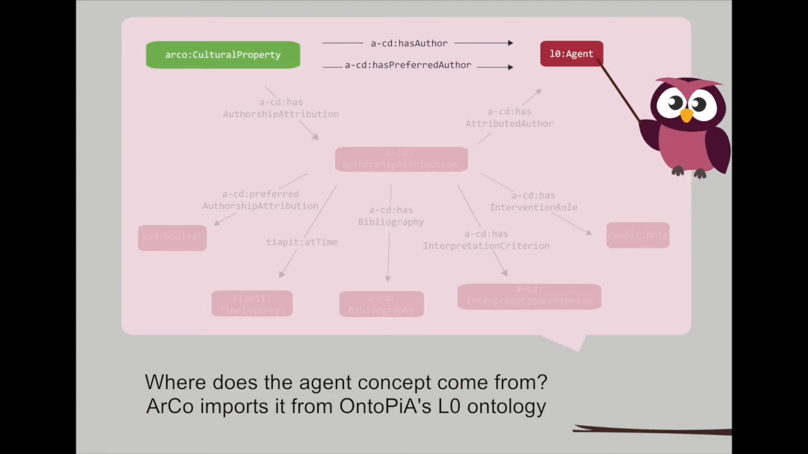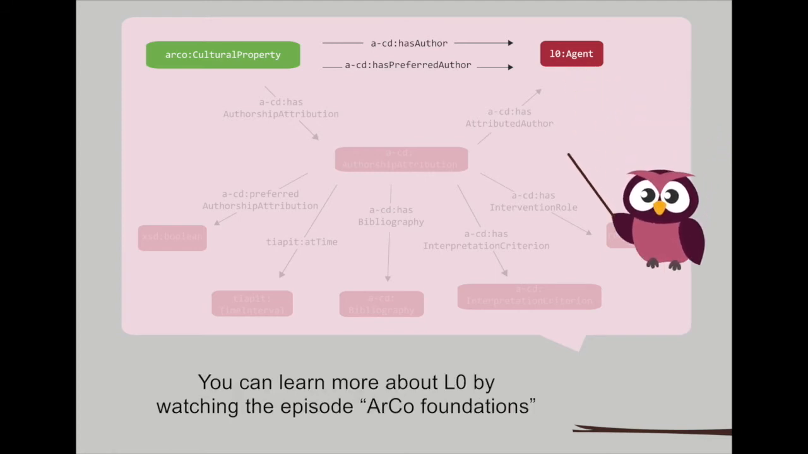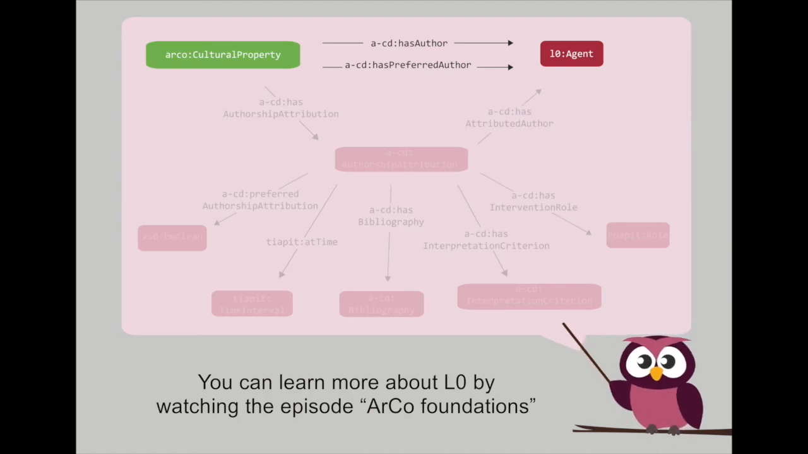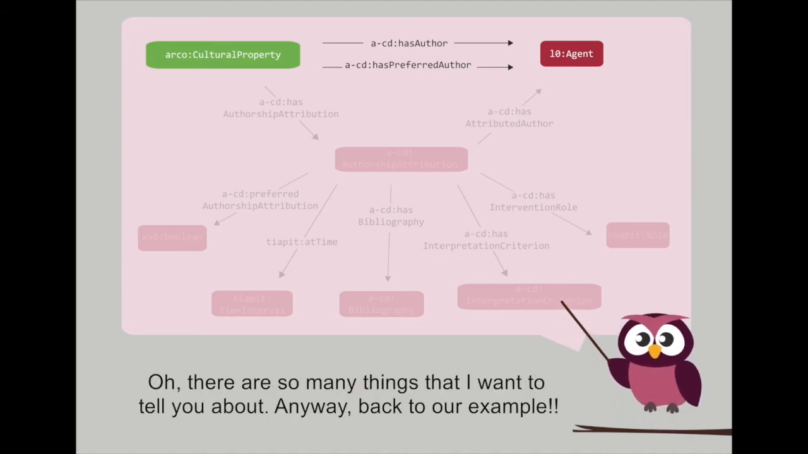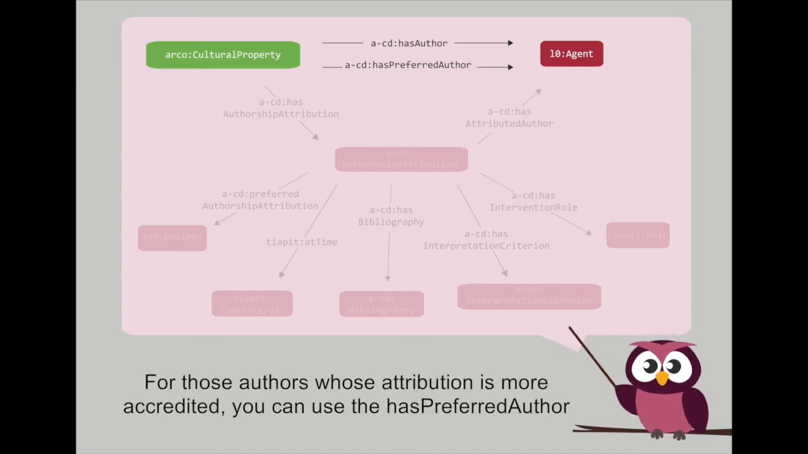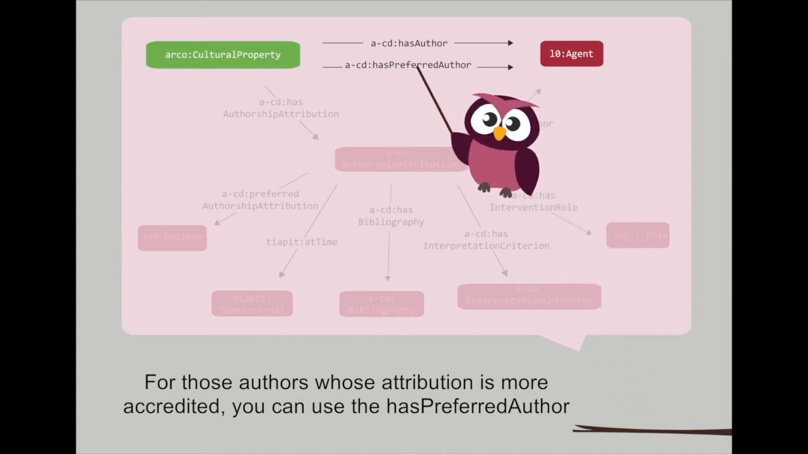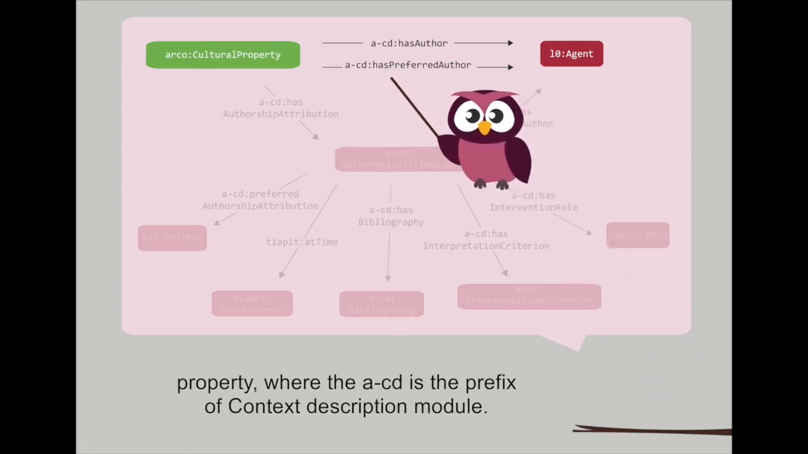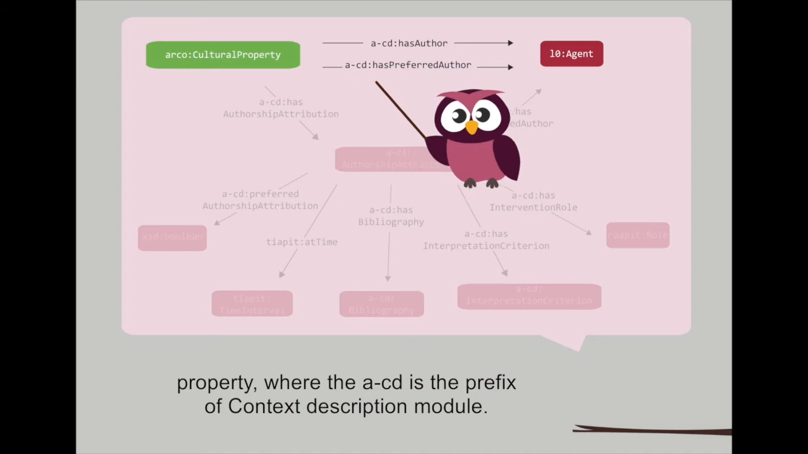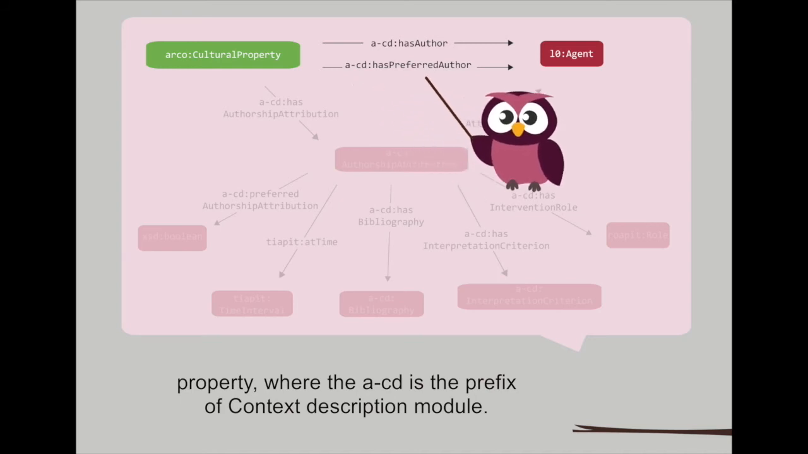ArCo imports it from the Ontopia L0 Ontology. You can learn more about this by watching the episode ArCo Foundations. Oh, there are so many things that I want to tell you about. Anyways, back to our example. For those authors whose contribution is more accredited, we can use the has preferred author, where the ACD prefix is the prefix of the context description module.